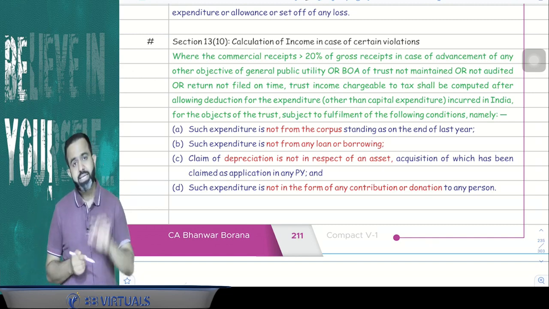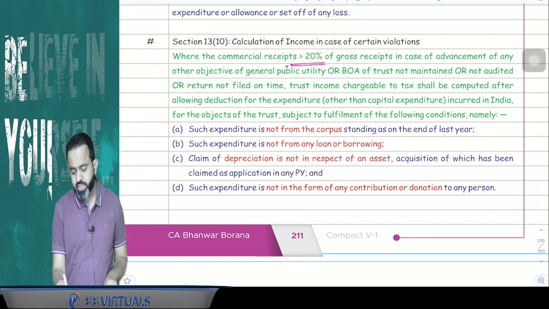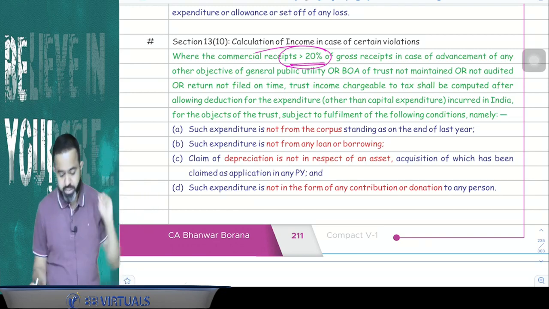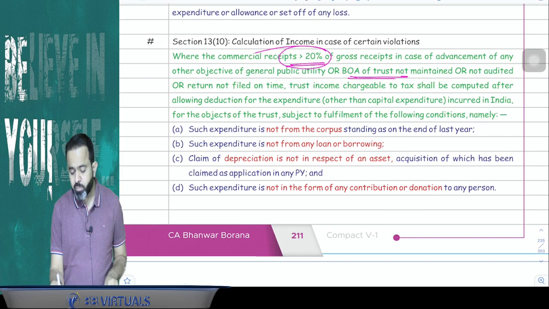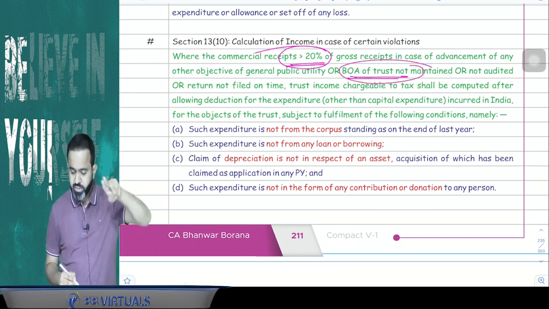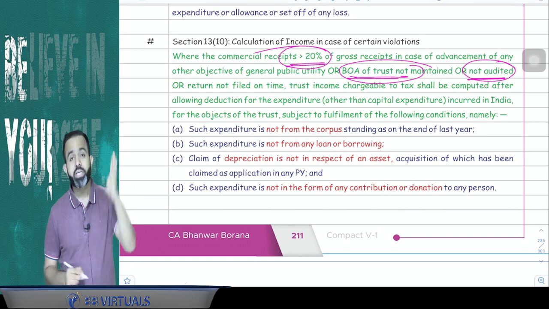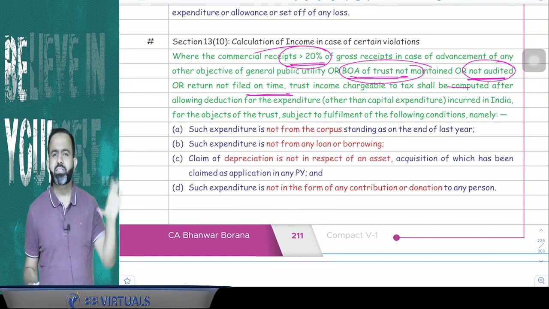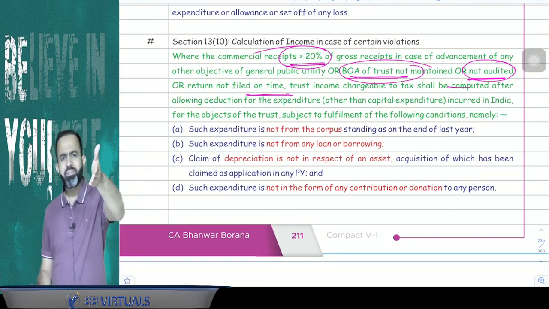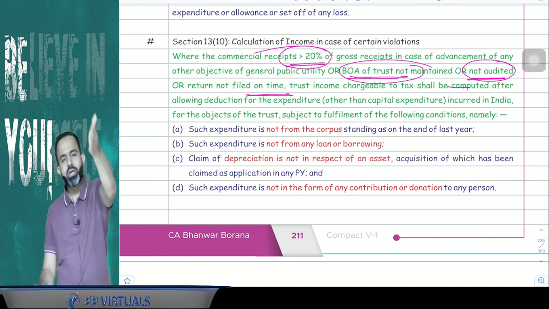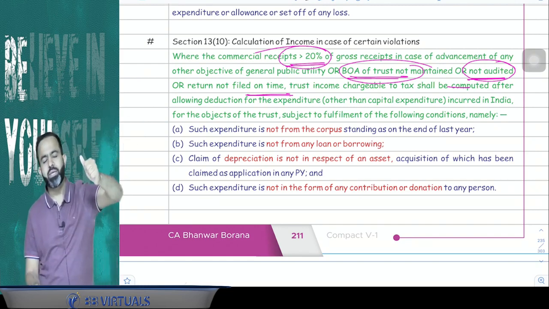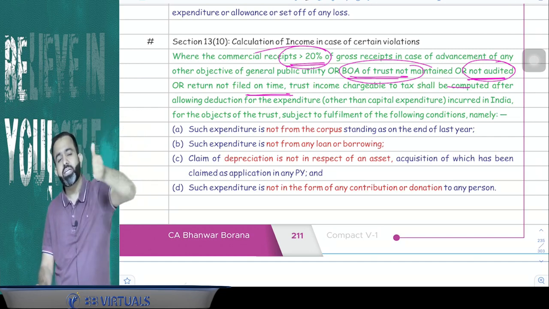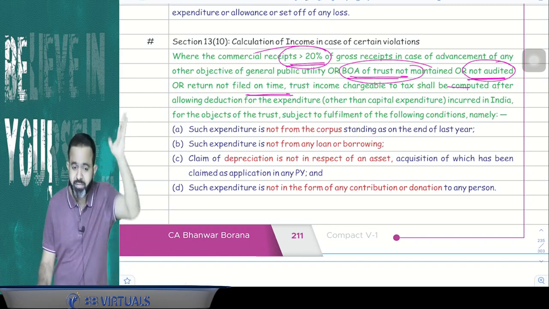So here guys, suppose in case of advancement of any other objective of general public utility, the commercial receipt is more than 20% of total receipt, or suppose the trust does not maintain the books of accounts, then exemption is not available. Or suppose the trust maintains the books of accounts but they are not audited, or suppose the trust has not filed the return on time, then can I say that the trust is not eligible for any exemption? Now, we have discussed under section 12A that the trust is not eligible for exemption either if it is not registered under 12AB, or second condition, if the trust income is more than the basic exemption, then they have to maintain the books of accounts, get them audited, and file the return up to the due date of return filing, otherwise exemption will not be available.